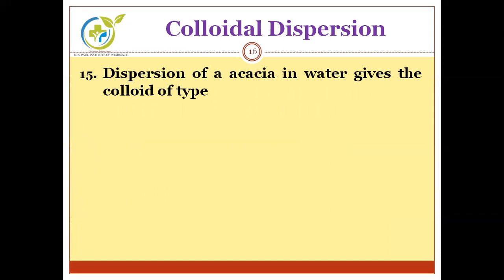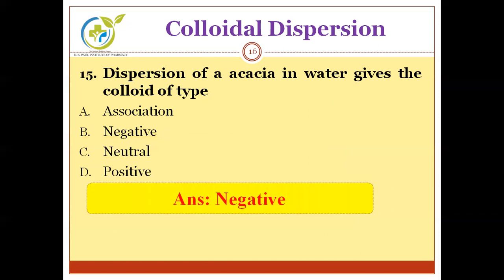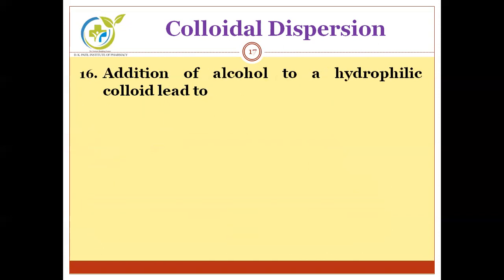Next question. Dispersion of acacia in water gives a colloidal type. Means when we add acacia in water, which type of colloidal system will be developed? A, association, B, negative, C, neutral, and D, positive. Correct answer is negative type of colloid. Moving to the next question.